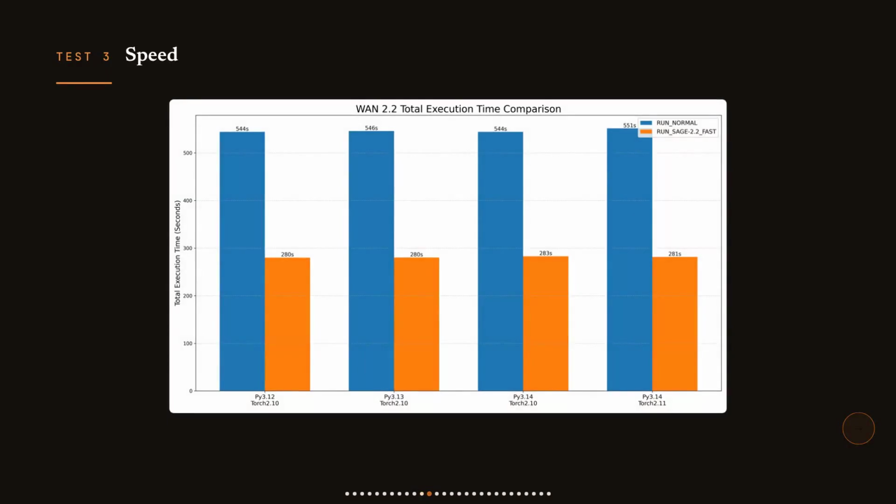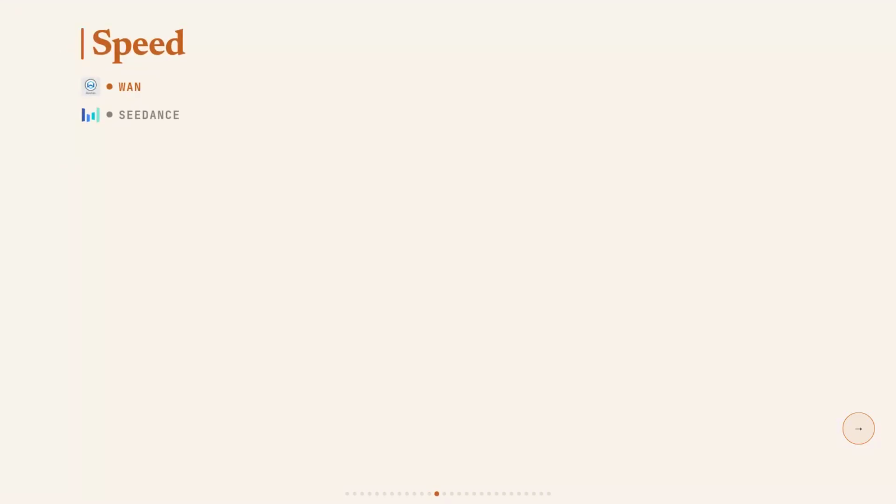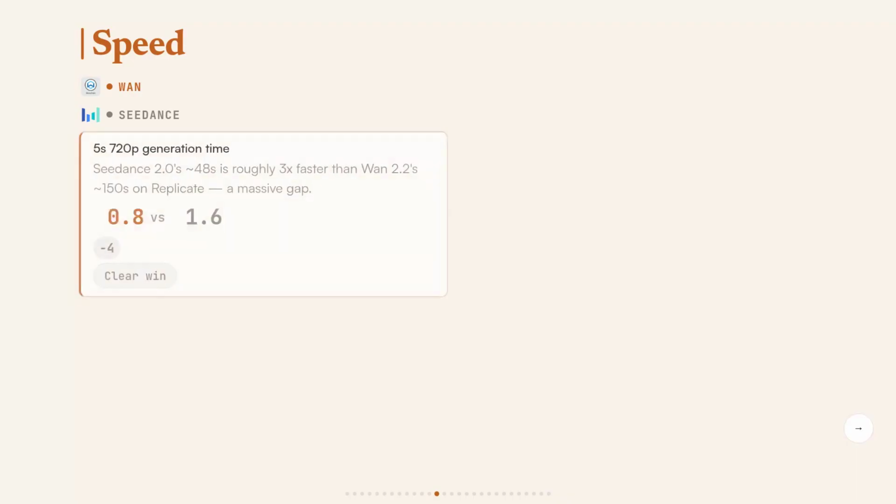Test 3, speed. You're running a production pipeline that needs to batch 50 clips before a morning deadline, and your model is still spinning 150 seconds into a single 5-second clip. That's a scheduling disaster. Generation time per clip is the number that decides whether your pipeline is usable or just a demo. When I dug into the benchmark data, Wan 2.2 on Replicate takes roughly 150 seconds for a 5-second 720p clip, and Seedance 2.0 does the same job in about 48 seconds. That's roughly 3 times faster.